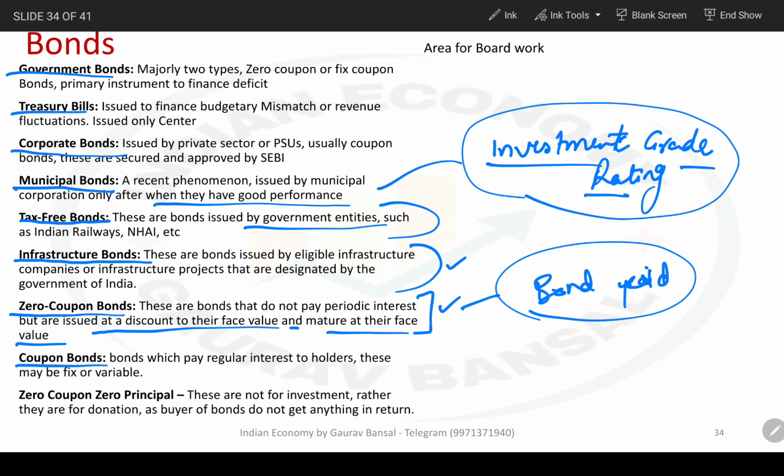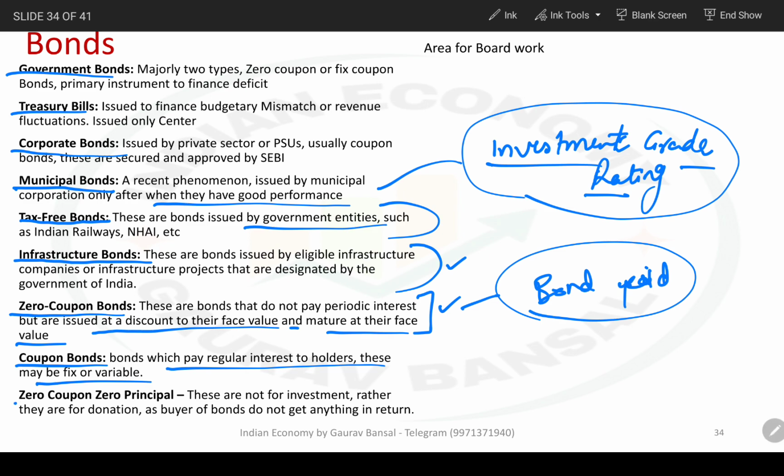Next is coupon bonds. These are bonds which pay regular interest to the holders, people who are keeping them until the maturity date. The interest rate may be fixed, like in government bonds, or it may be variable or fixed, like in corporate bonds. Corporate bonds generally offer variable or fixed, both alternatively.